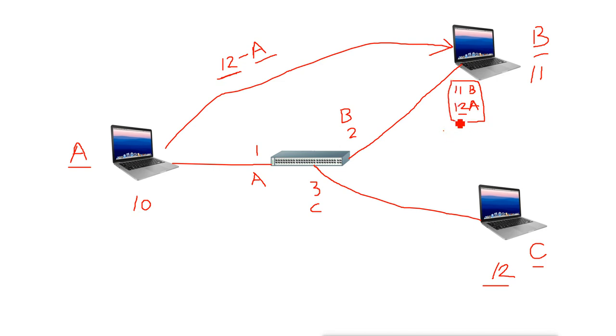This IP address is actually of this machine with MAC address C, but this machine feels that the MAC address of this IP is A.